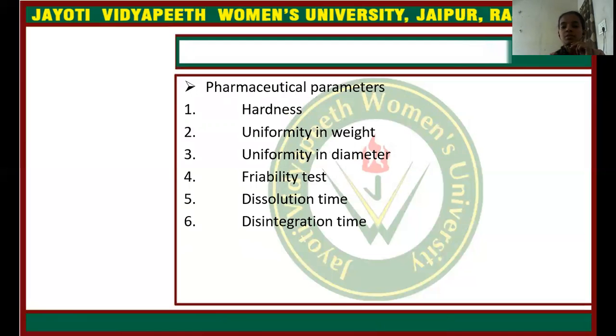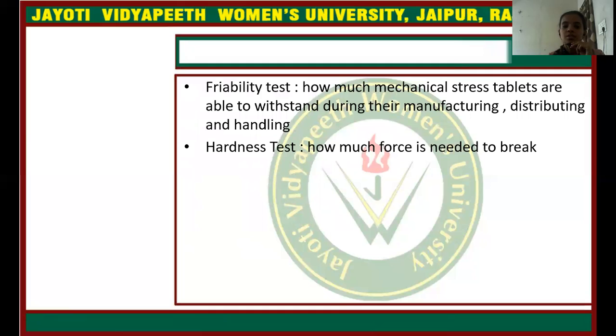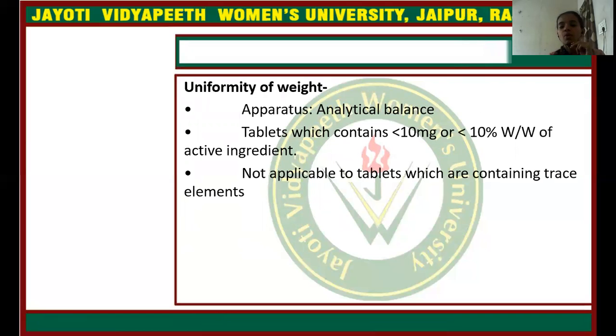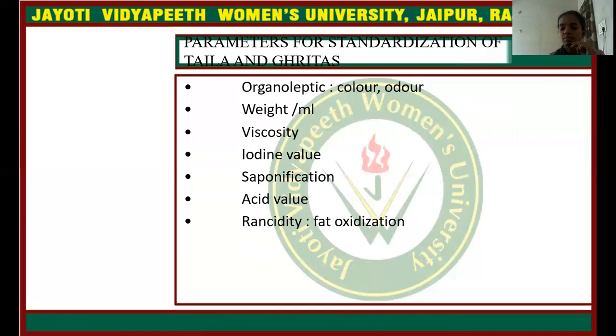Next, pharmaceutical parameters: hardness, uniformity in weight, uniformity in diameter, friability test, dissolution time, and disintegration time. The friability test shows how much mechanical stress tablets are able to withstand during their manufacture, distribution, and handling. The hardness test shows how much force is needed to break the tablet. Uniformity of weight uses apparatus like an analytical balance, and applies to tablets which contain less than 10 mg. It is not applicable to tablets containing trace elements.